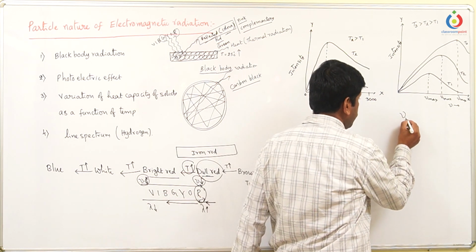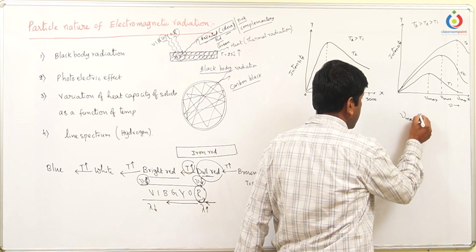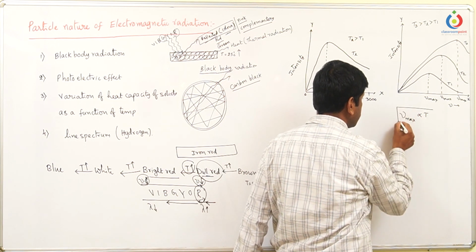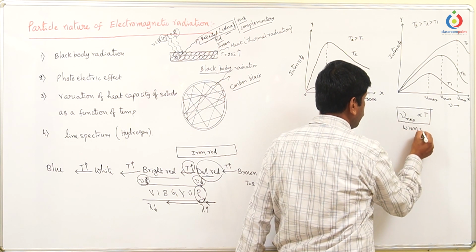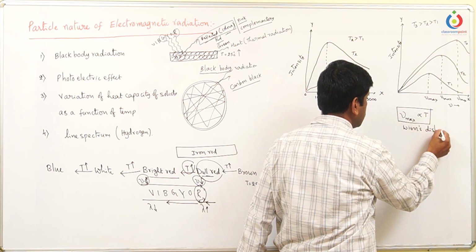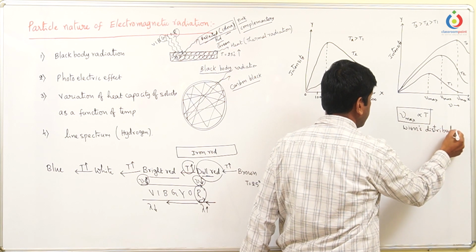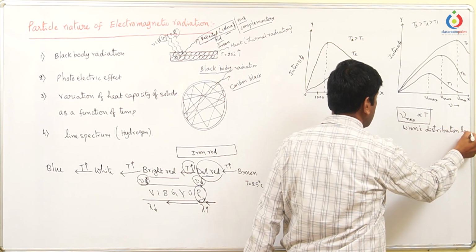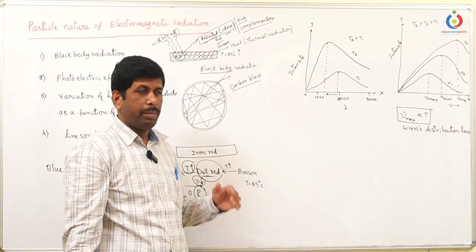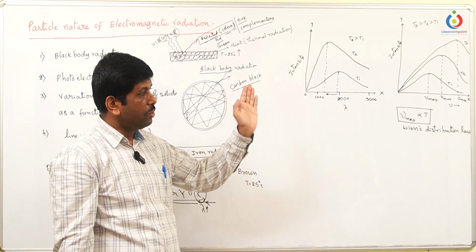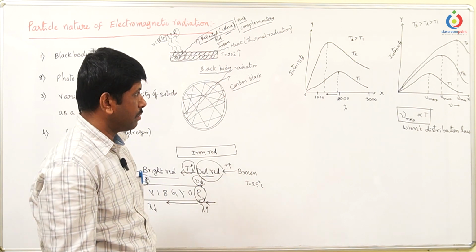That particular graph, intensity versus the frequency, was given by Wien's distribution law, in which he says that nu max is directly proportional to the temperature. This is known as Wien's distribution law, according to which nu max is always directly proportional to temperature. When temperature increases, the nu max value also gradually increases.